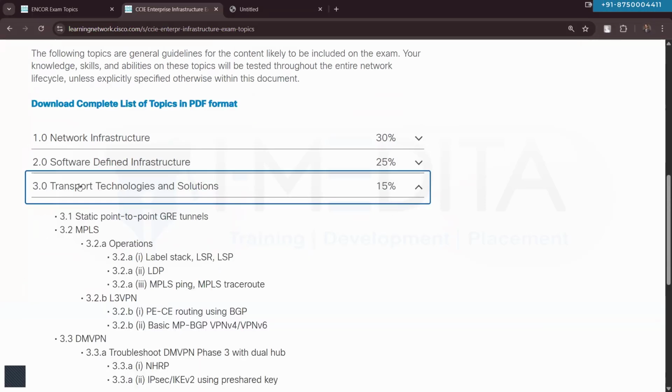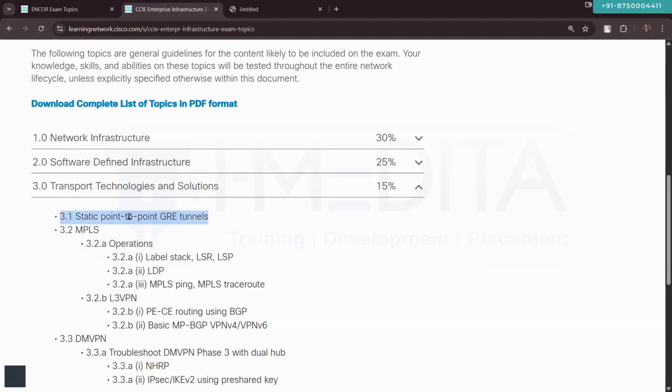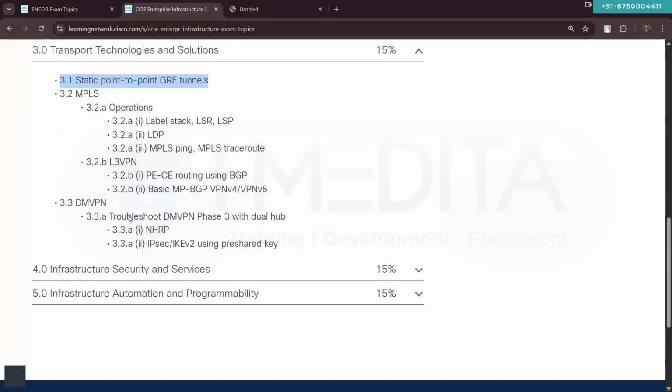Then we will talk about the transport technology and solutions. Here we will talk about the tunnels. Here we'll talk about the static and point-to-point GRE tunnels. We'll talk about MGRE, we will talk about DMVPN, we will talk about IPsec, and we will talk about the MPLS technology and MPLS based VPN services, focusing specifically on the topics that are mentioned.